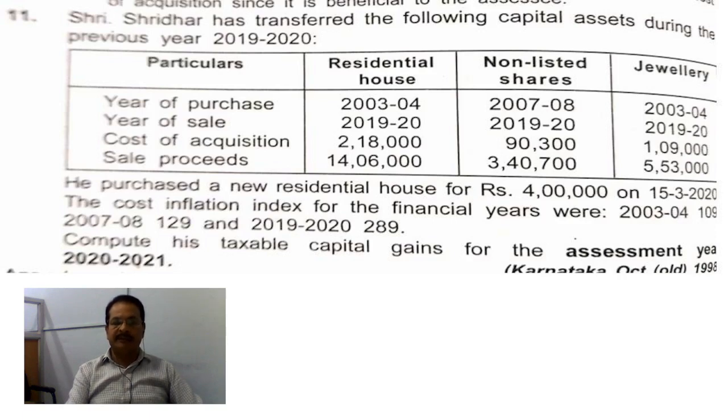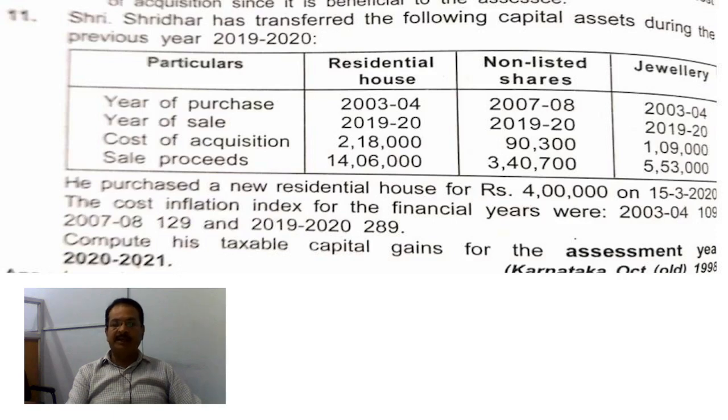Under that, 90,300 into 289 divided by, looking at year of purchase 2007-8, the index is 129. Therefore, divided by 129.